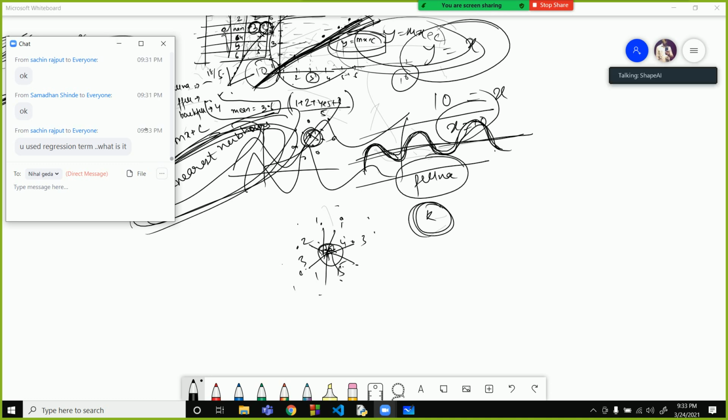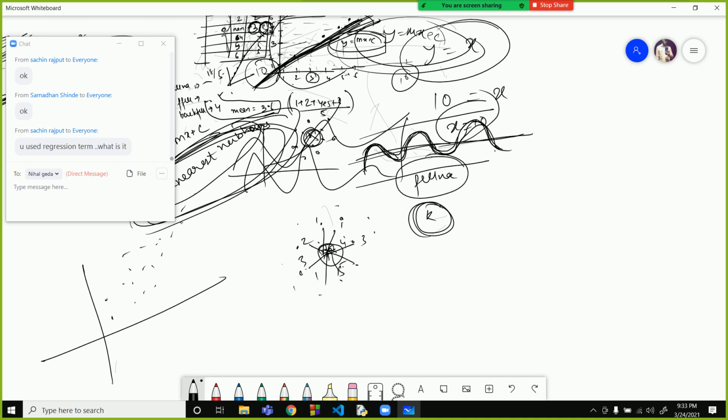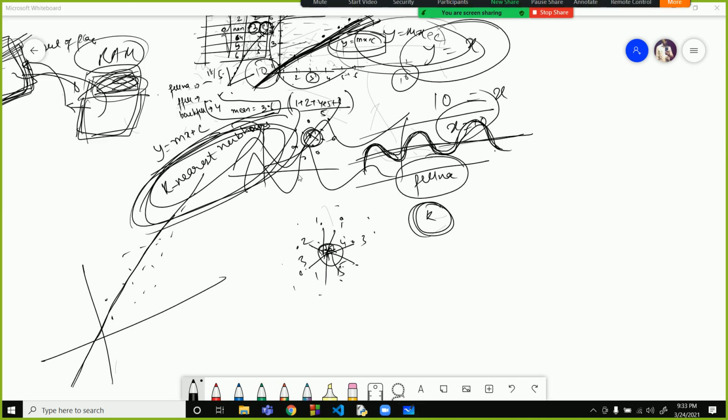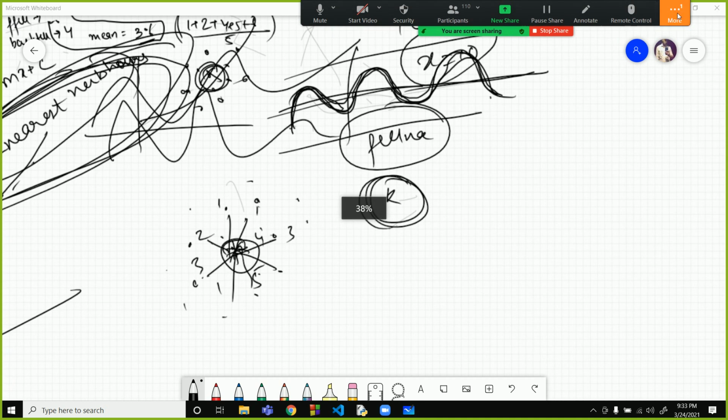Regression means continuous values. If there are values like this over here, and you fit a line like this, that is known as a regression line. Sir, KNN and K means are both different, no? Yeah.